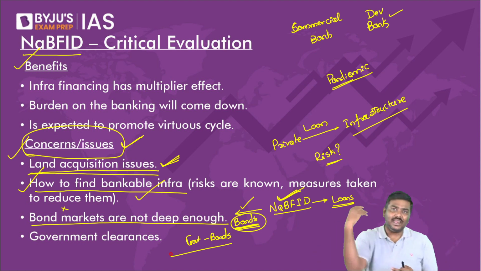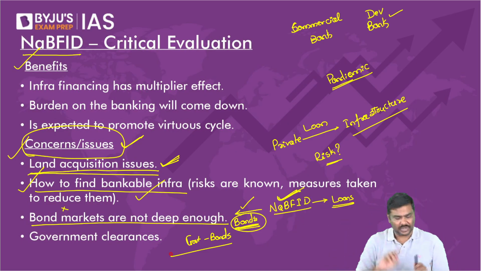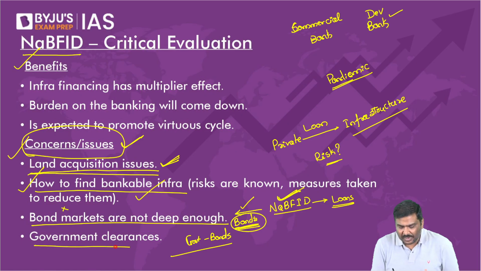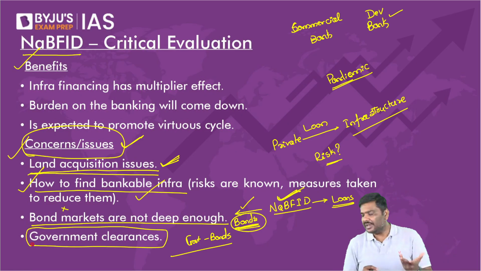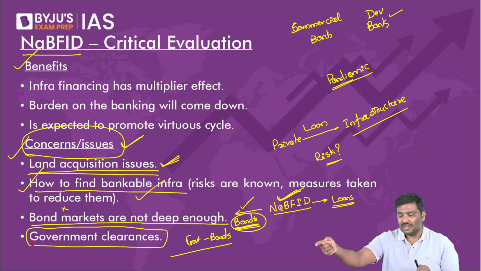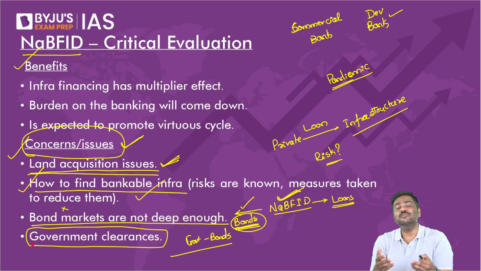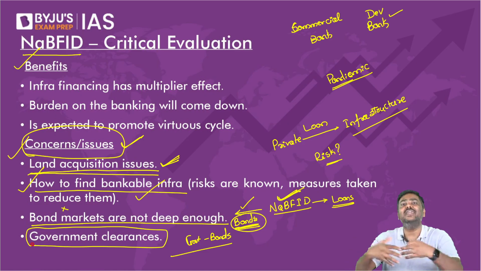Is there any reform to promote bond market in India? We'll understand it later. Please don't worry. And finally, government clearances. Government clearances are very important here. What if the government changes and the clearances will get stuck up, or the minister is changed, or there is a delay in providing clearances between two ministries because two of the ministries are fighting with each other?